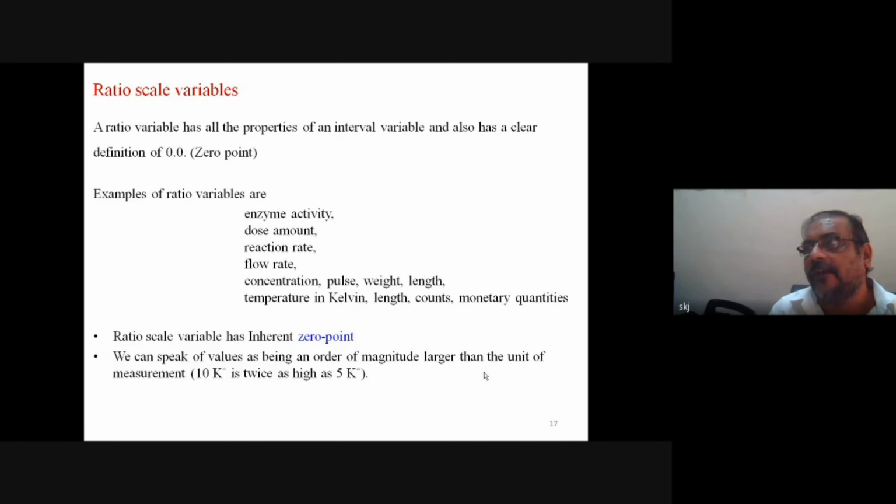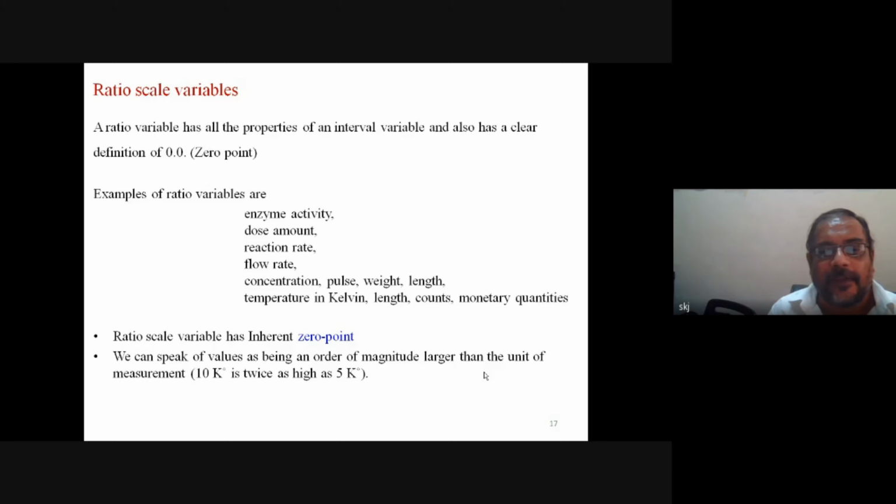Only here a valid zero point definition exists. Several examples of ratio scale are enzyme activity, dose amount, reaction rate, flow rate, concentration, pulse, weight, length, temperature in Kelvin, count, monetary quantity, etc. So many things are ratio scale.